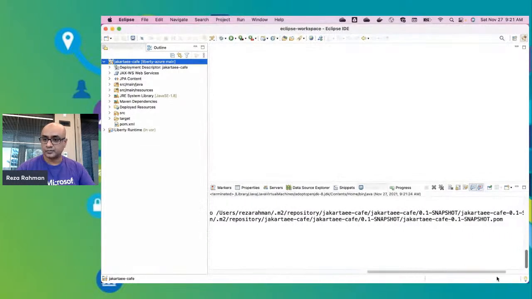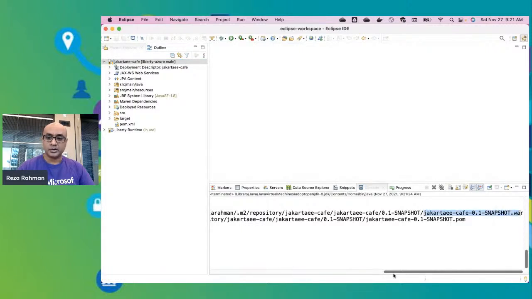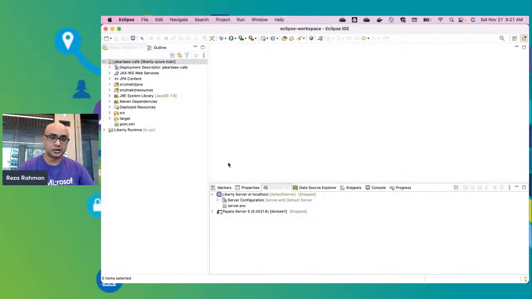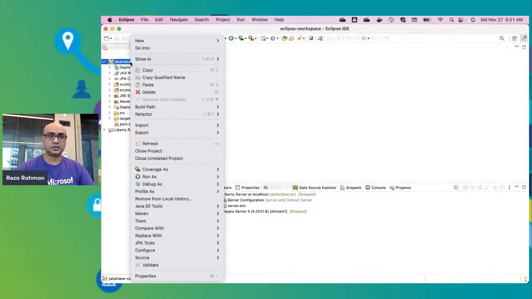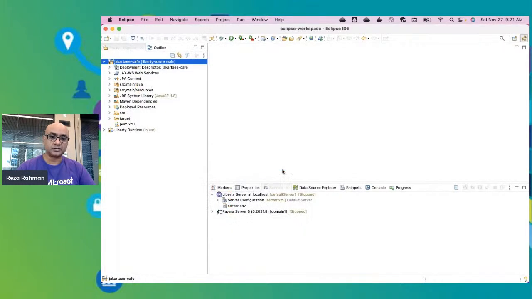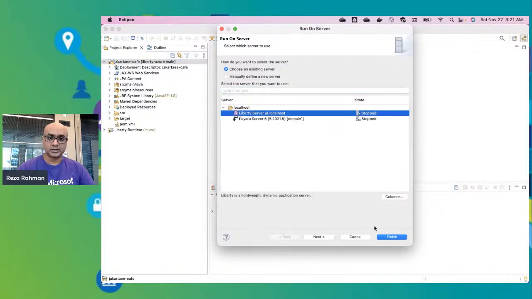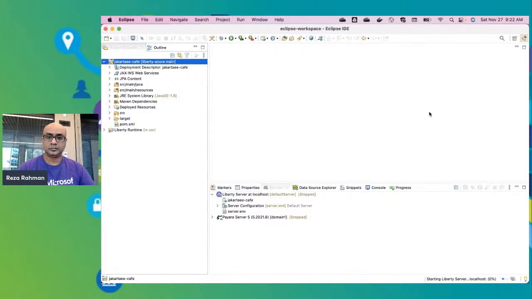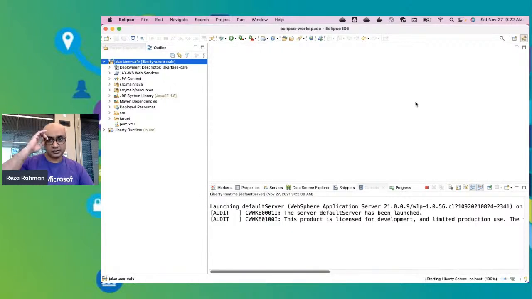So you'll see that the output finally was just a WAR file. So here's my WAR file. I do have Liberty set up locally. Okay, so here's my Liberty setup. I'm going to run this application locally on Liberty to make sure that the application actually works. And normally this is what you would do in your local development when you're actually developing the application. So I'll say run on server. I'll pick Liberty as a runtime. And this application is actually talking to the database running on the cloud.